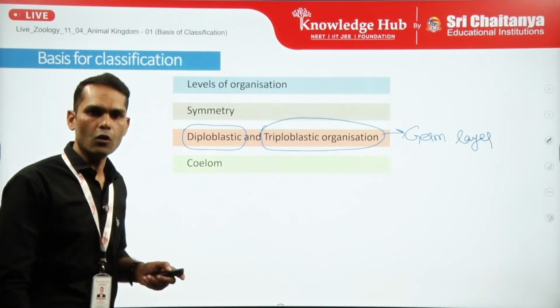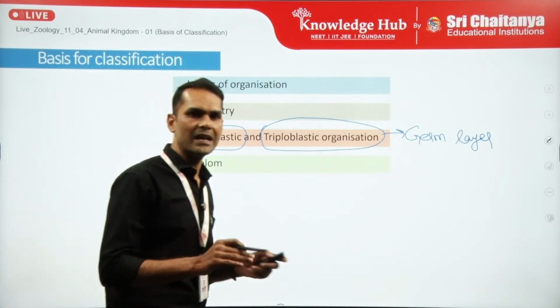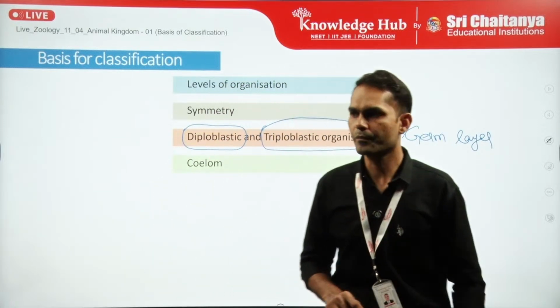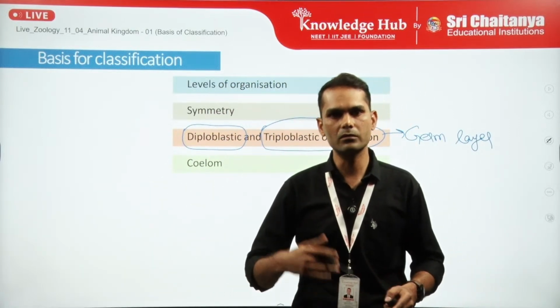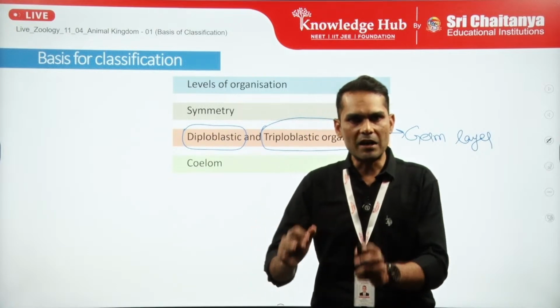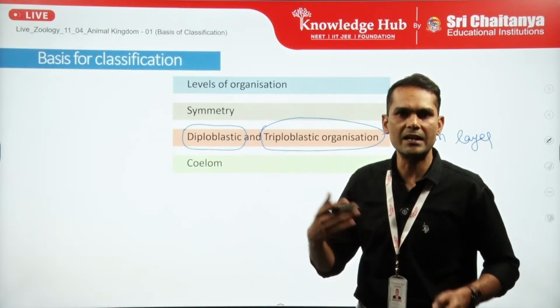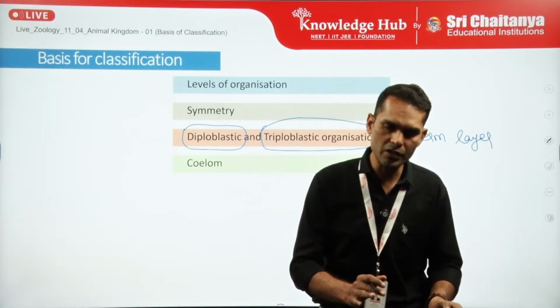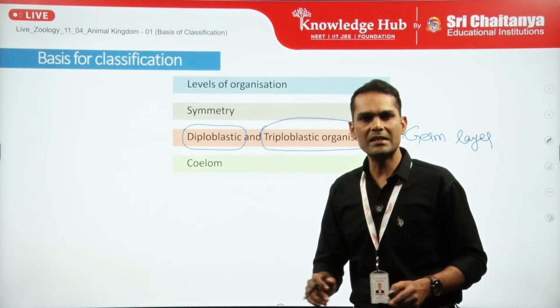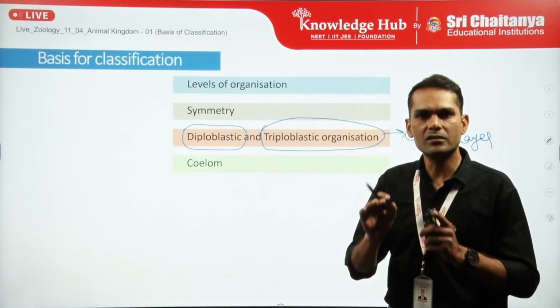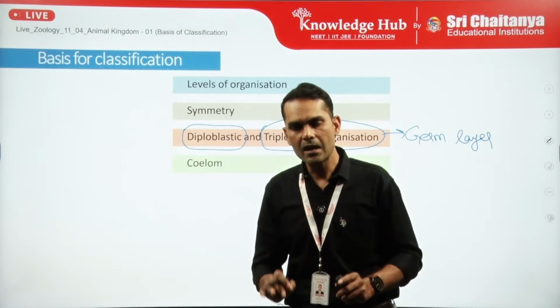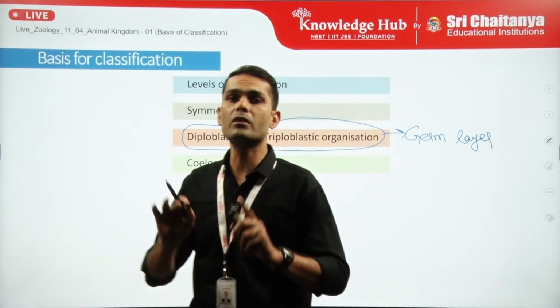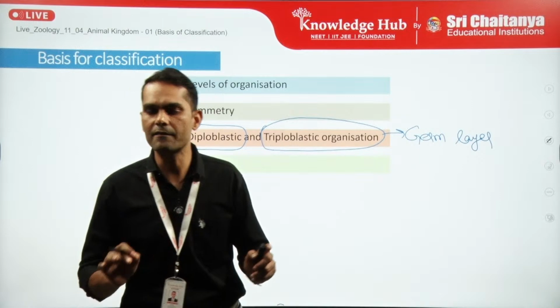Next is coelom. Now coelom is a very interesting parameter here. We will discuss in detail about how the coelom is forming. Apart from the general coelomates, we will discuss enterocoelom as well as schizocoelom also. So coelom is basically defined as that particular body cavity which is enclosed by mesodermal layer. So this is the proper definition of coelom.